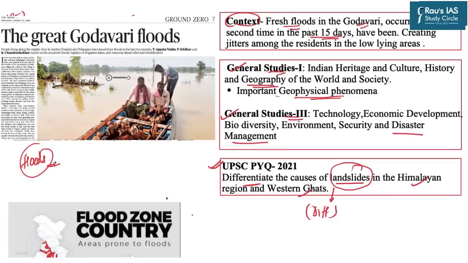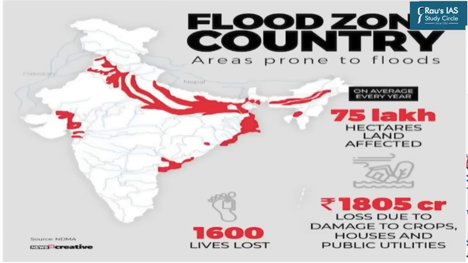Similarly, we are also aware of the fact that floods mainly occur in the perennial rivers, that is the Himalayan rivers, or we can say the northern rivers. So what are those factors which are responsible for flooding situations in northern India and similarly the flooding situations in peninsular India? Now, if you closely analyze this map, this is the flood zone of our country.